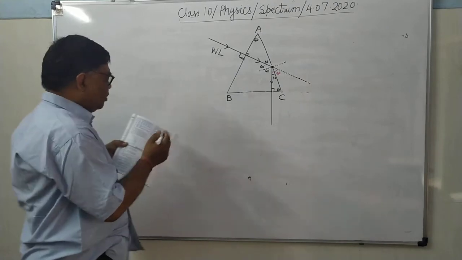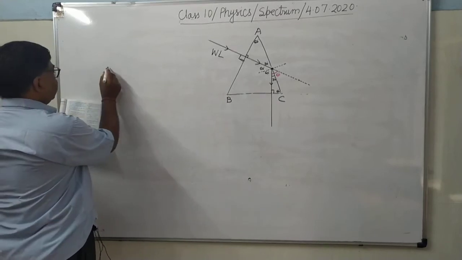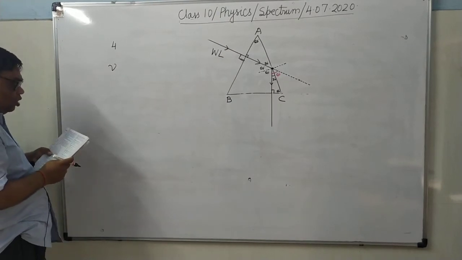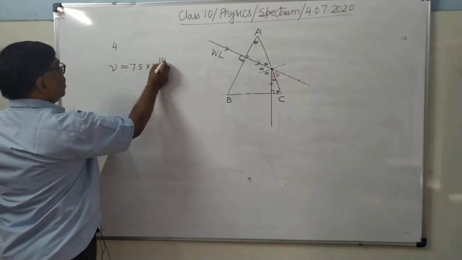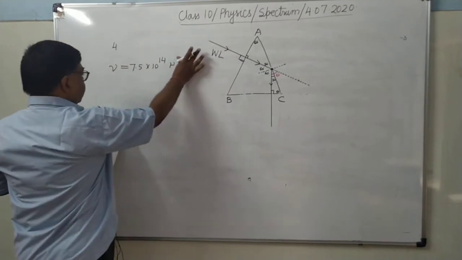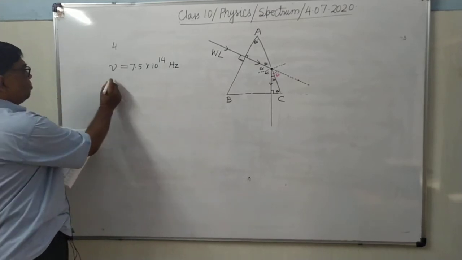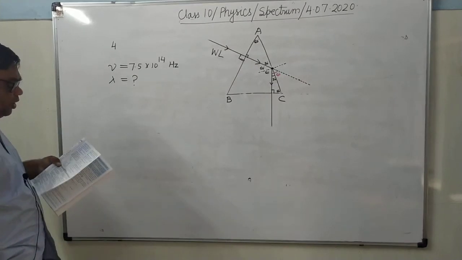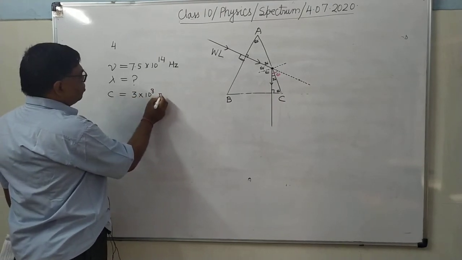So see here, frequency is denoted by the symbol nu. It is 7.5 into 10 to the power 14 Hertz. Hertz is the SI unit of frequency. It's clear. Find its wavelength, means lambda you have to determine, in nanometers. Speed of light is given as 3 into 10 to the power 8 meter per second.